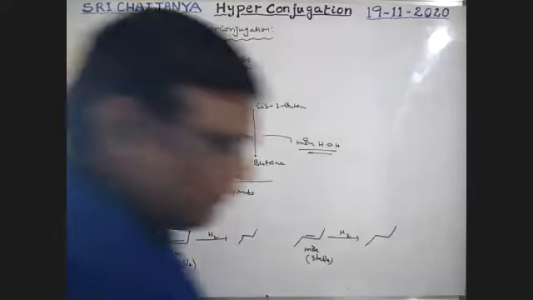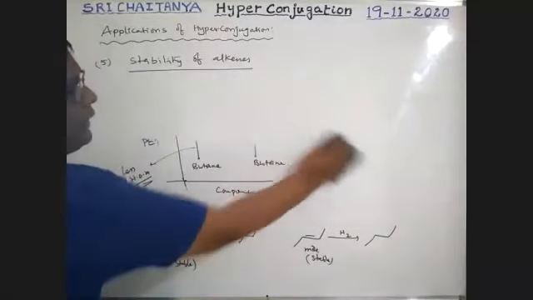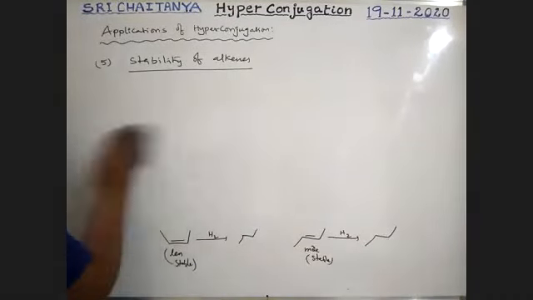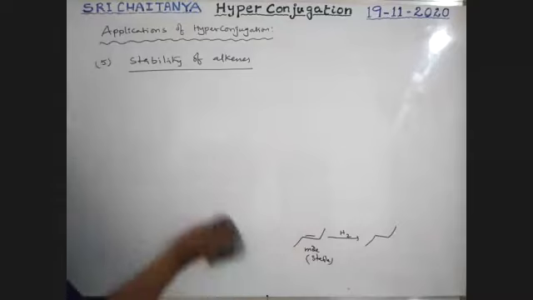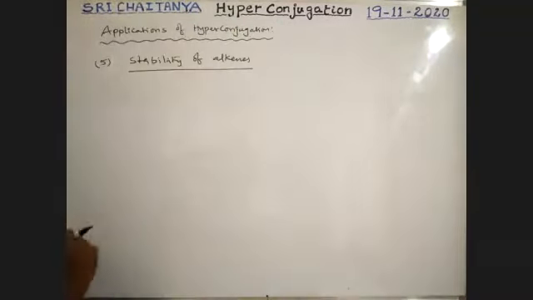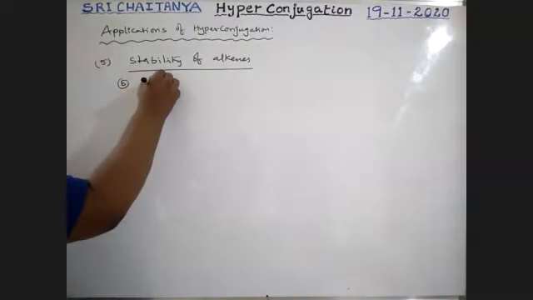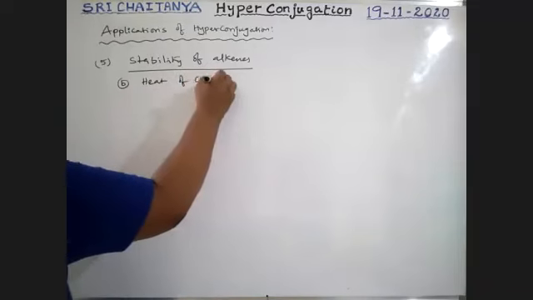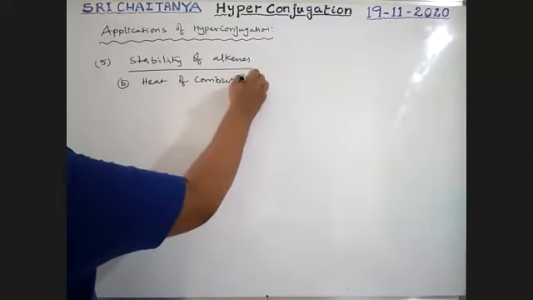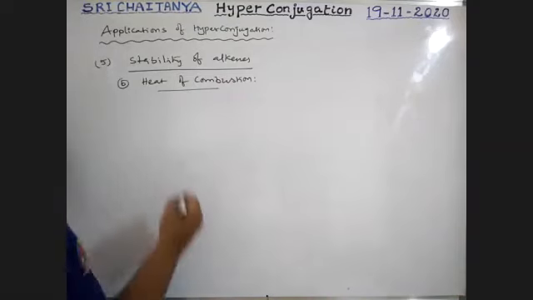Next, heat of combustion. Here is the same theory. Heat of combustion is also helpful to explain the stability of alkenes. Heat of combustion means presence of excess oxygen.